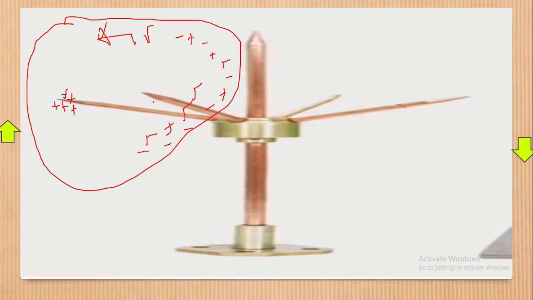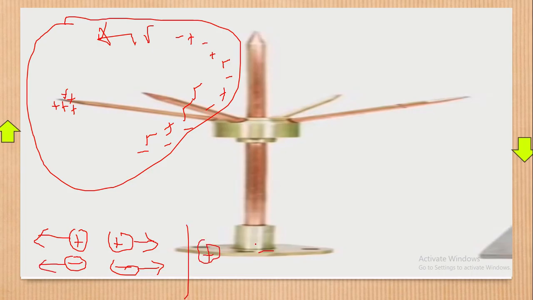Now, what you call action at sharp points is this. You all know that if you have a positive and a positive near to each other, they will repel away. If you have a negative and a negative near to each other, they will again repel. Like charges repel. Meanwhile, if you have a positive near to a negative, they will just attract each other. Here we have attraction, and here they will repel.